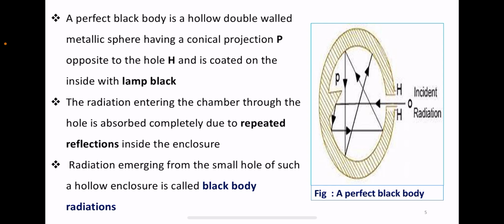Here the radiation enters the chamber through the hole, and is absorbed completely due to repeated reflections inside the enclosure.